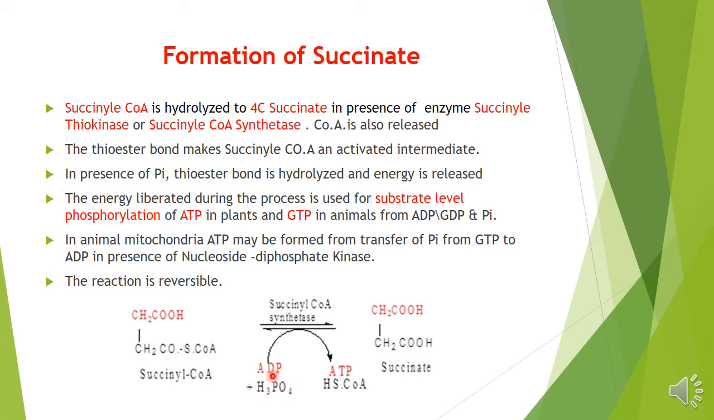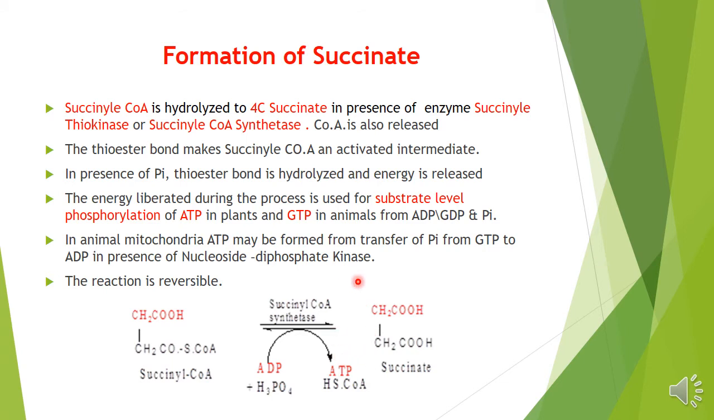phosphorylation. That is, this and this will be a coupled reaction. As a result, ADP with inorganic phosphate will be coupled. There will be formation of an ATP in case of the plant cells. But if it is an animal cell, then inorganic phosphate will combine with GDP, guanosine diphosphate, and will form guanosine triphosphate. And there will also be the formation of the succinate. In animal mitochondria, ATP may be formed now.